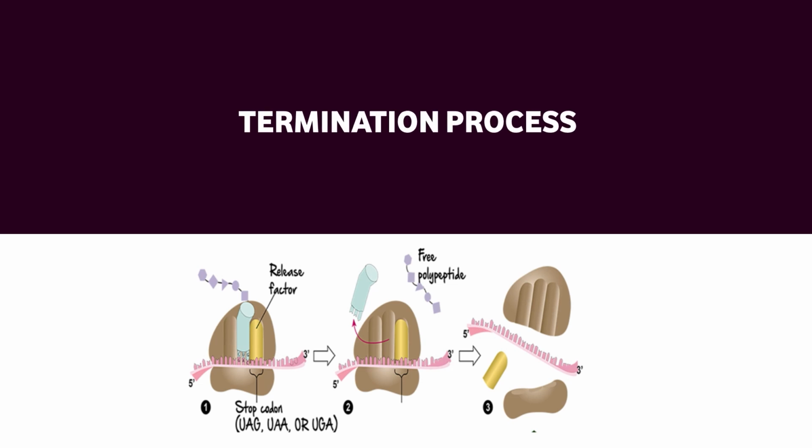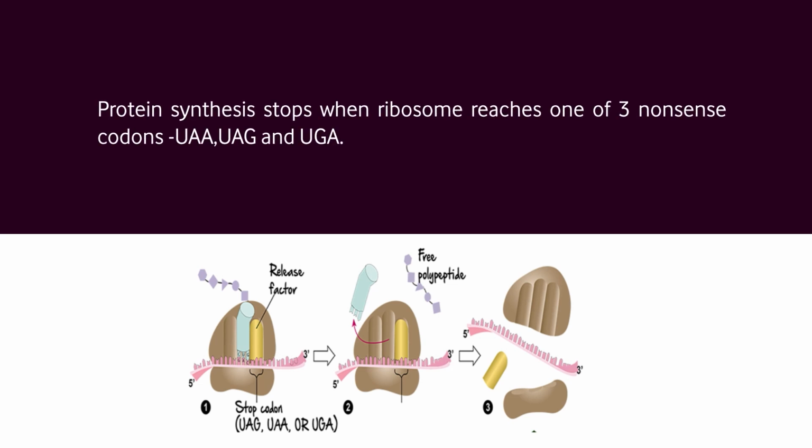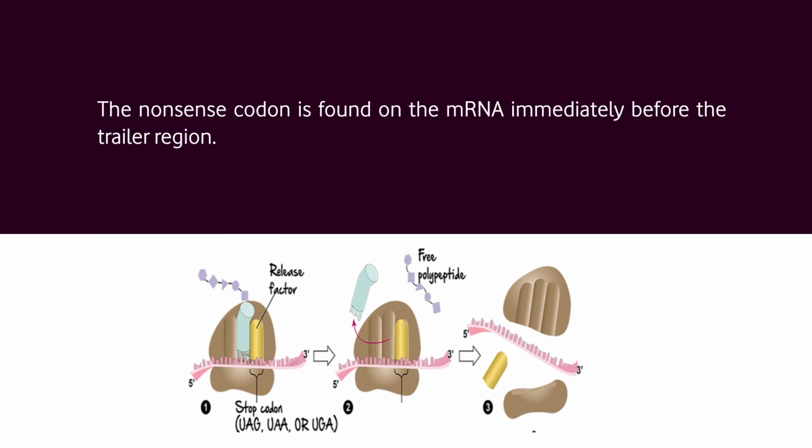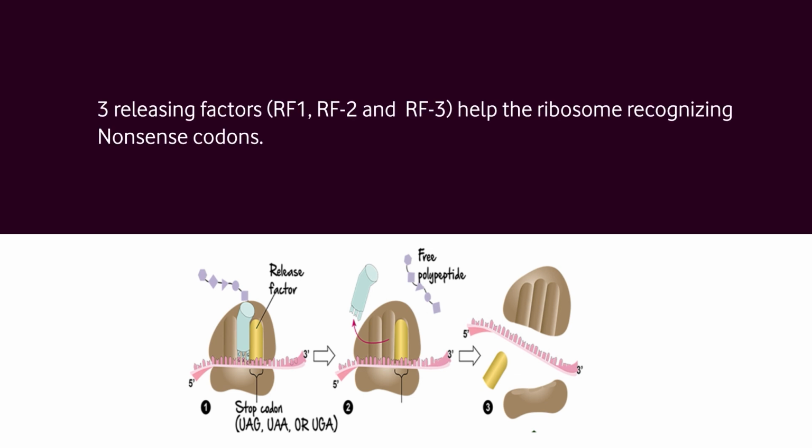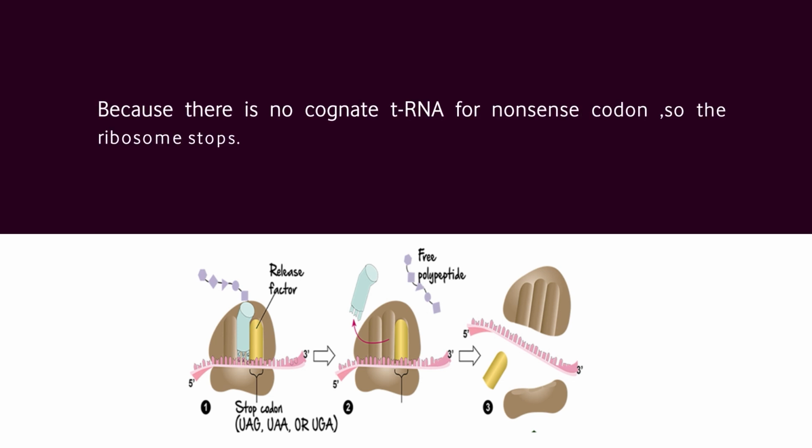In the termination process, protein synthesis stops when the ribosome reaches one of three nonsense codons: UAA, UAG and UGA. The nonsense codon is found on the messenger RNA immediately before the trailer region. Three releasing factors, releasing factor 1, releasing factor 2 and releasing factor 3, help the ribosome recognize these codons. Because there is no cognate transfer RNA for a nonsense codon, the ribosome stops.